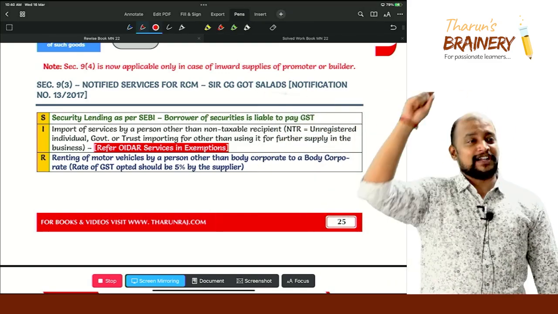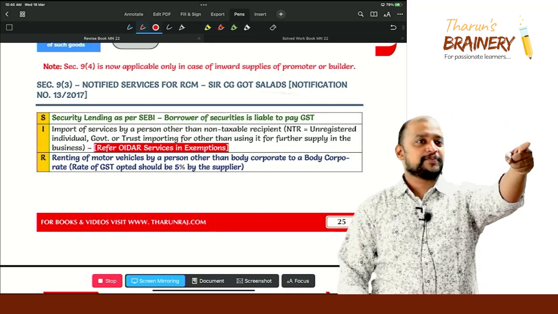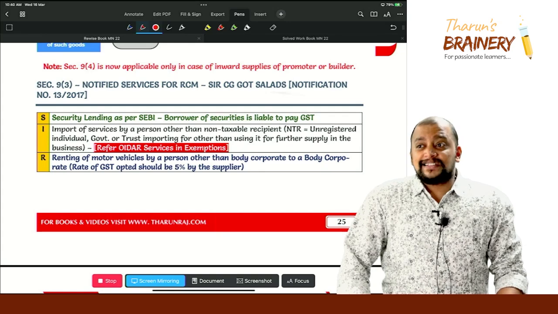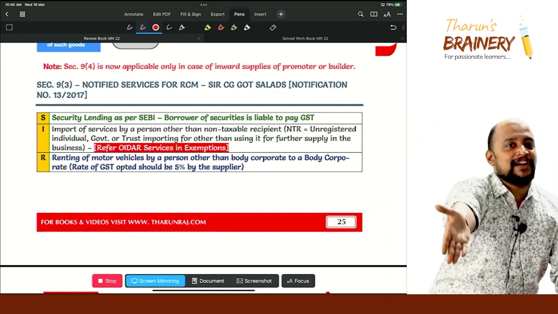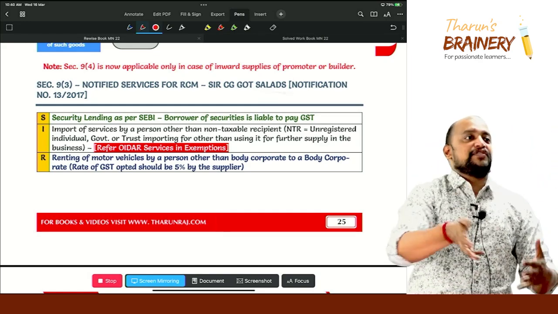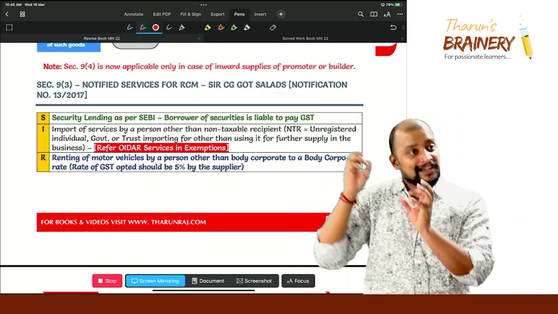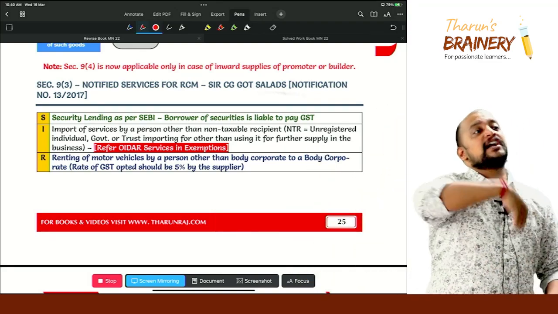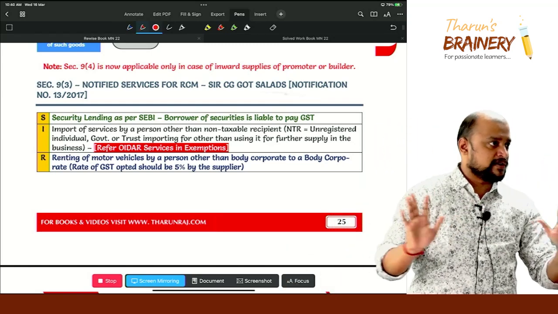13/2017. Okay. And the reason, it is RCM. What is there to write? The service is covered under RCM. What explanation will you write? So you have to write: the said service is notified for the purpose of liability to pay GST by the recipient under section 9 subsection 3 read with Notification 13/2017. That is the weightage. Clear or not?